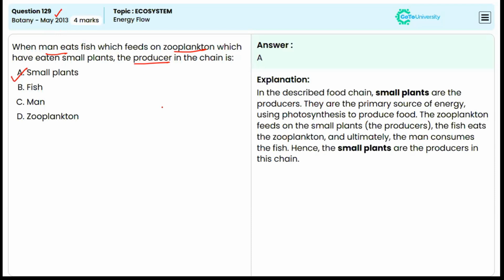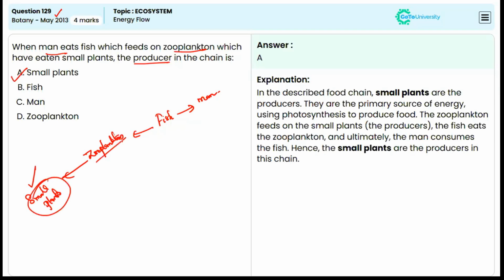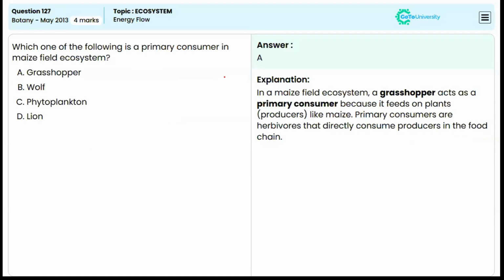If a man eats a fish, here the fish is eaten by the man, and the fish is feeding on the zooplankton which have eaten small plants. So which is the producer here? This is the primary producer, the plants. And this is the primary consumer, the secondary consumer, the tertiary consumer. So small plants is the correct answer.